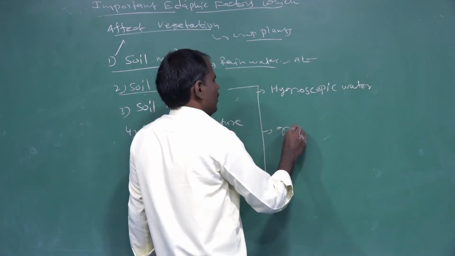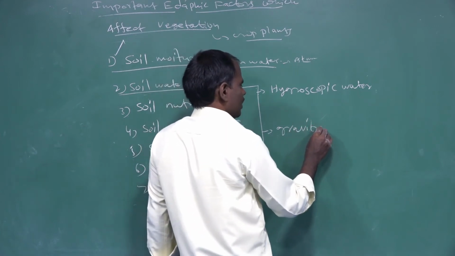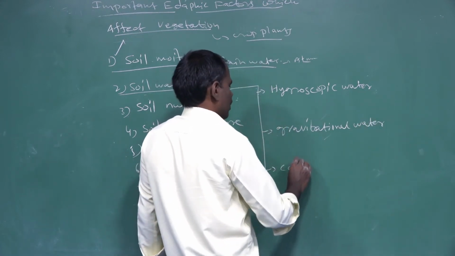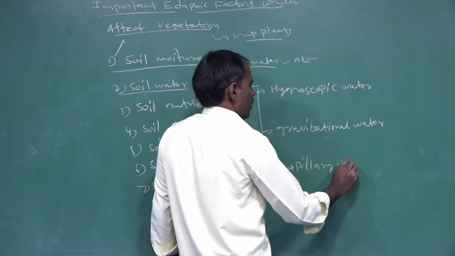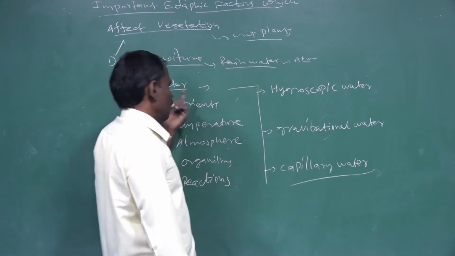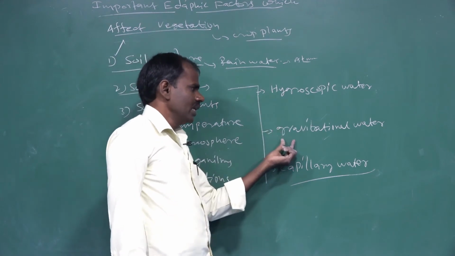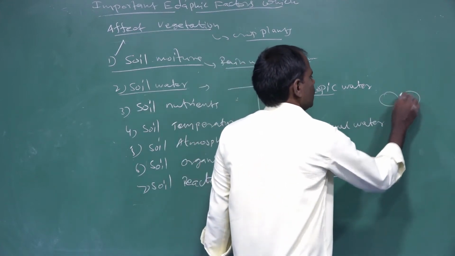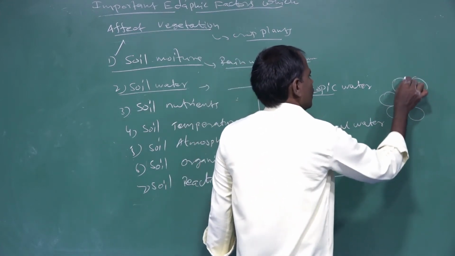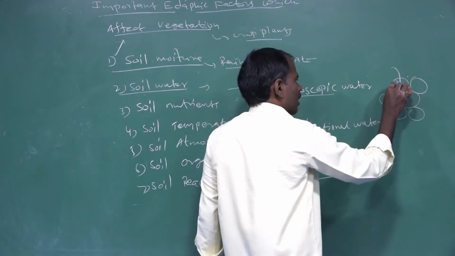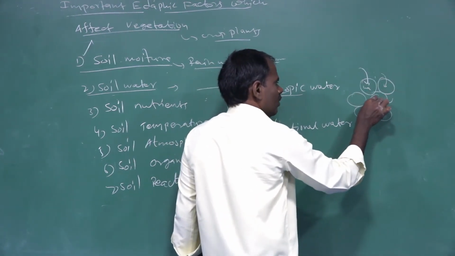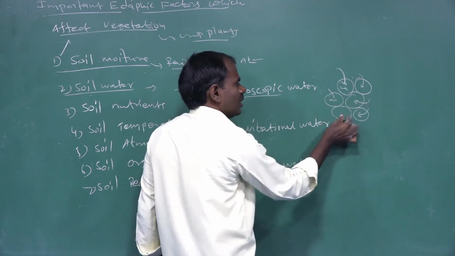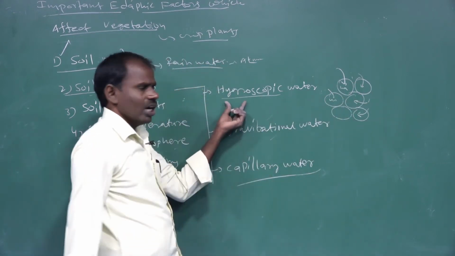The second one is gravitational water. Then the third one is capillary water. There are three types of soil water sources: first is hygroscopic water, then gravitational water, and capillary water. Hygroscopic water is absorbed only by the soil particles. In these soil particles, the water is absorbed only from water sources. This type of soil water is called hygroscopic water.